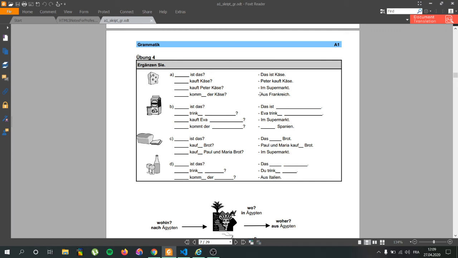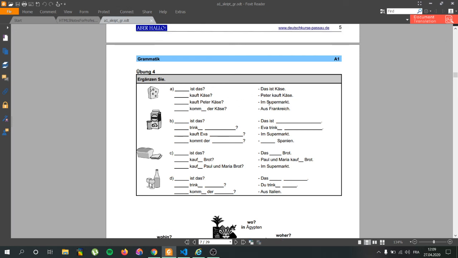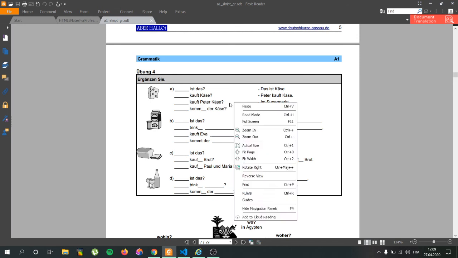Now we have aus Frankreich. If you have noticed, for all of these we have the answers here, so we should now see if our answers are actually correct with the context here. Of course we can come up with anything, but they have to be correct with the context. We go with the first one. We said was ist das? We said das ist Käse. That's the answer. So yeah, it is was. So Peter kauft Käse. That is, wer kauft Käse? It's Peter. So I think we should move on.